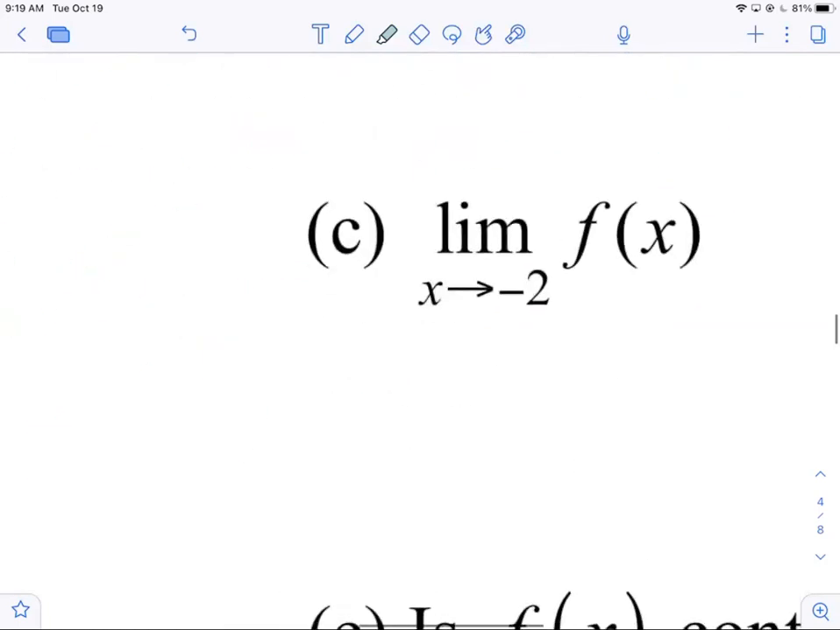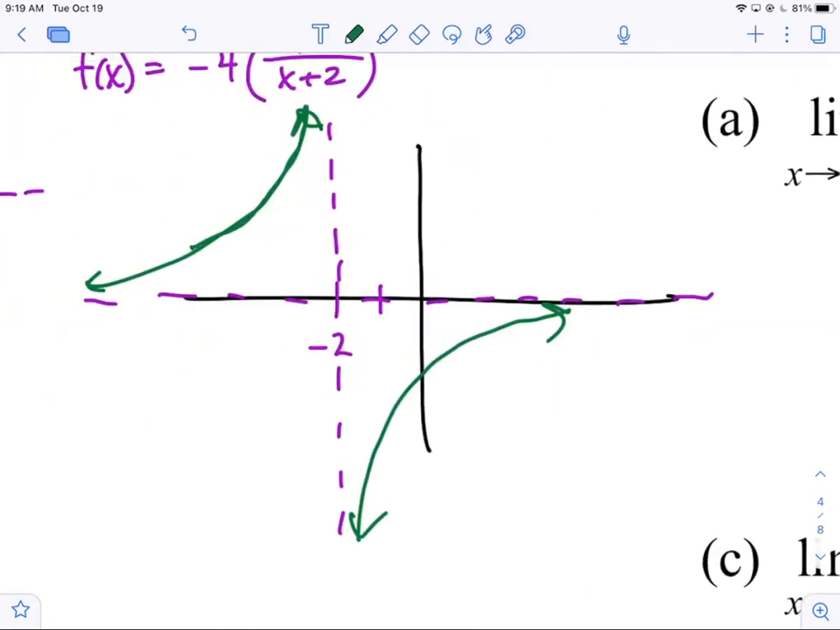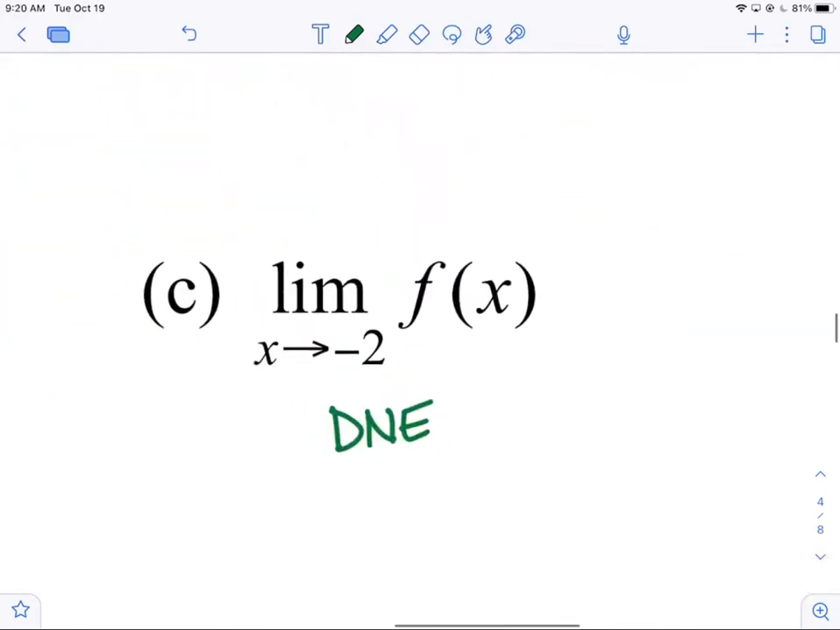All right, what then would be the limit? And yeah, it has to be DNE. Here's why. You can't put 2 answers there. You can't put plus or minus infinity. Now, if they were both going up on either side, we could put positive infinity. If they were both going down on both sides, we can put negative infinity. But it's doing one of each, so we have to put DNE here.